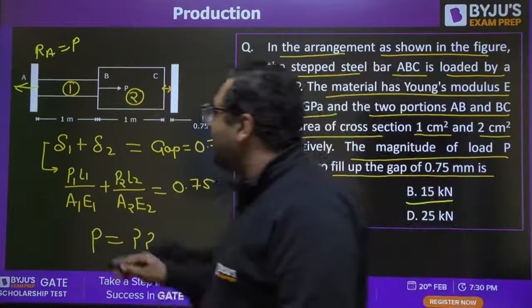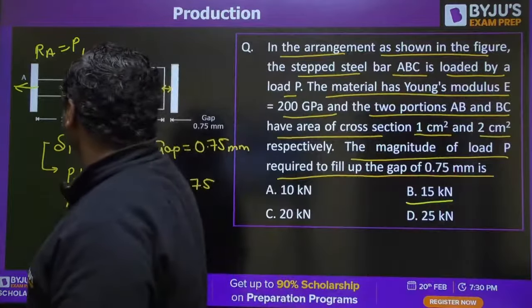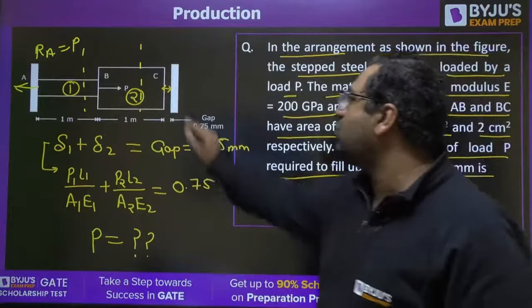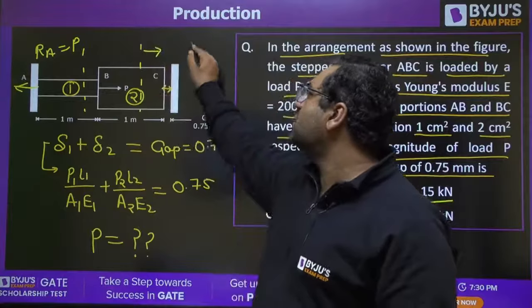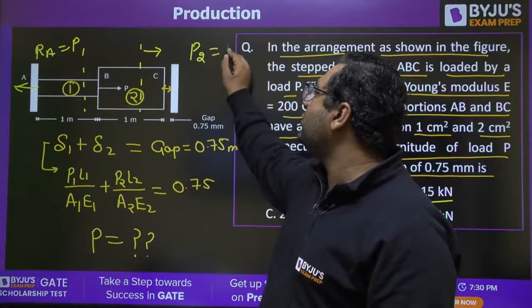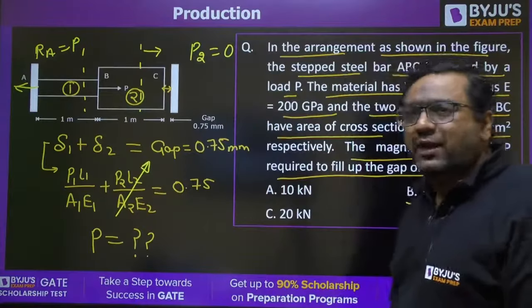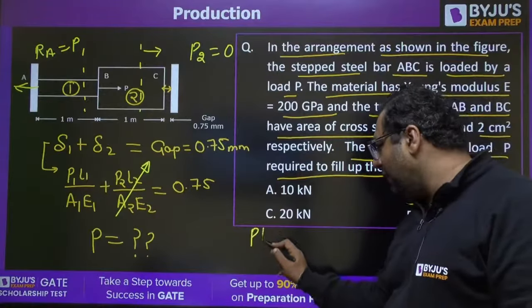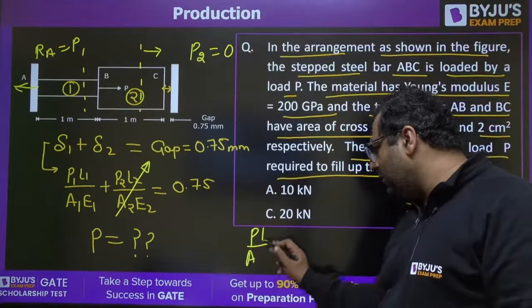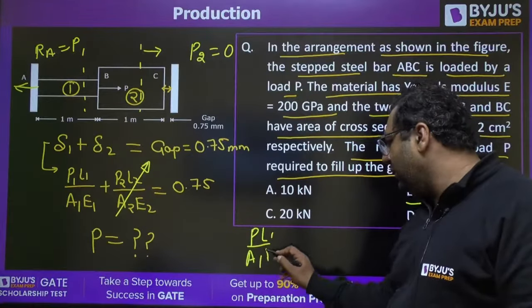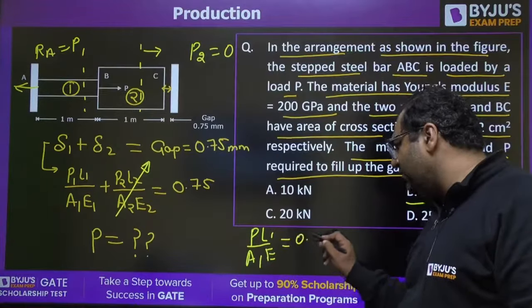If you take a section here, to the right hand side there is no force. So directly we can say P2 is 0. Because of this, this part is directly 0. So we have only P L1 upon A1 E. P is same, L1 is 1 meter, and that equals 0.75.